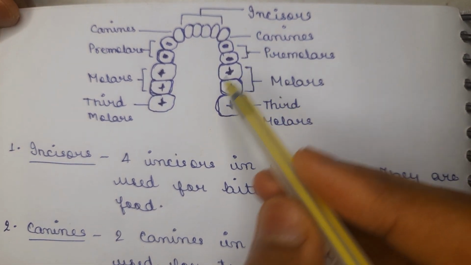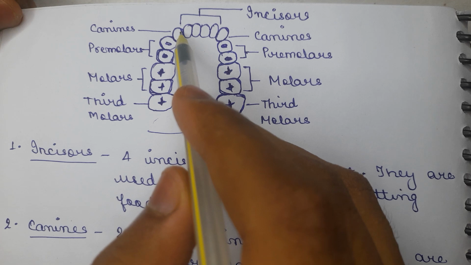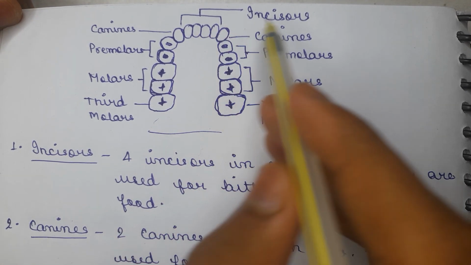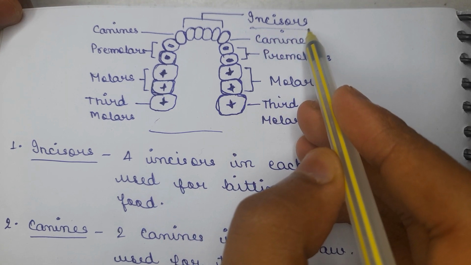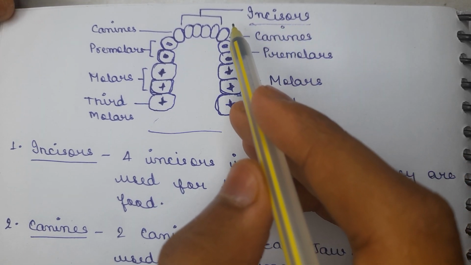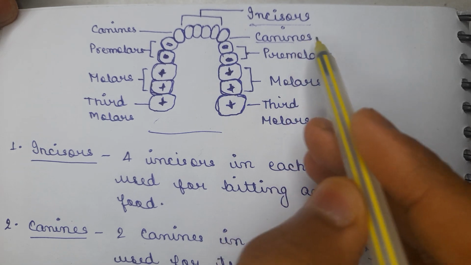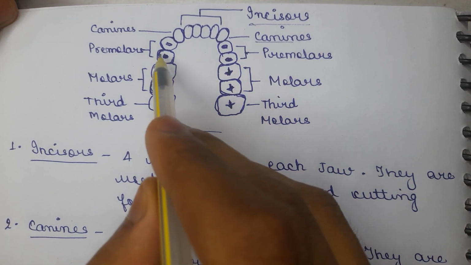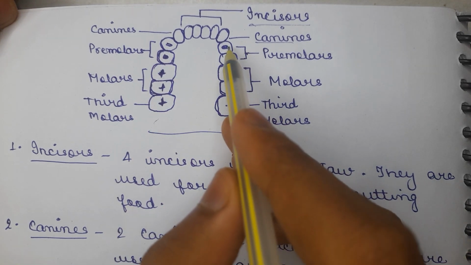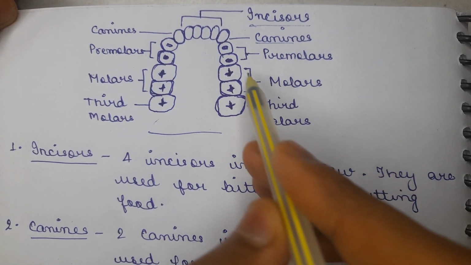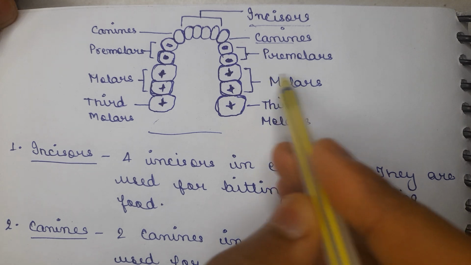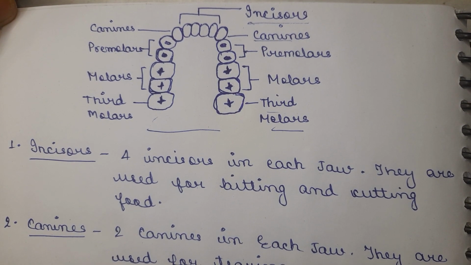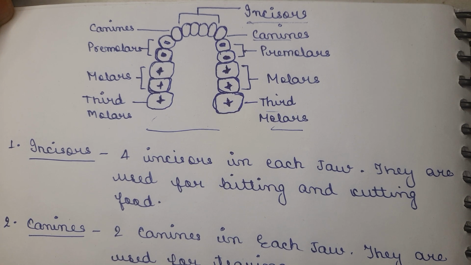So the first diagram here represents the four teeth present on the front portion of the mouth, called the incisors. Next to the incisors, there are two canines in each jaw, and later on there are two premolars. Basically there are four premolars, but looking at one side there are two premolars, and then the three molars, including the third molars. So we will look at each and every function and position of the teeth.